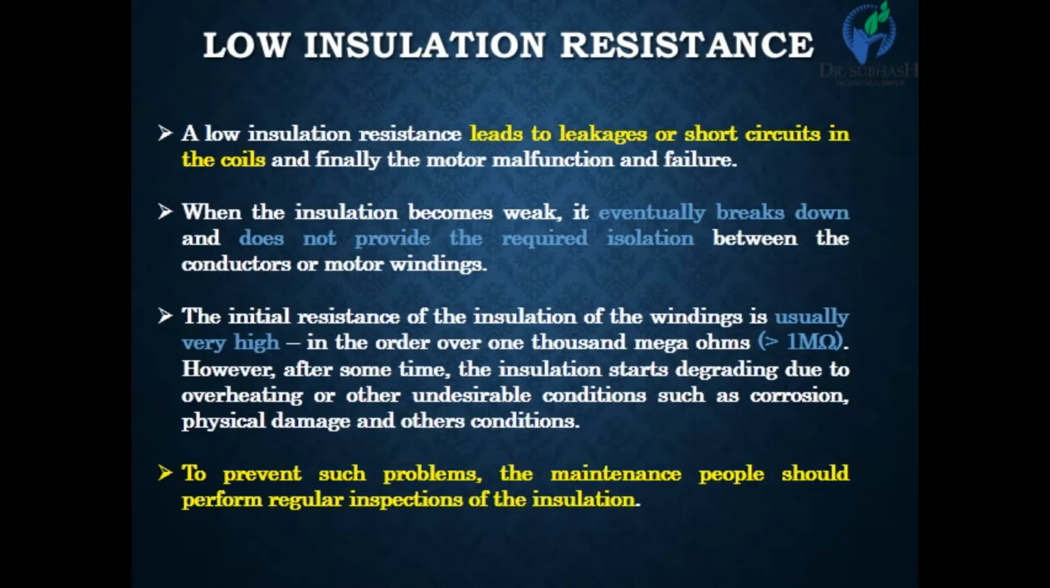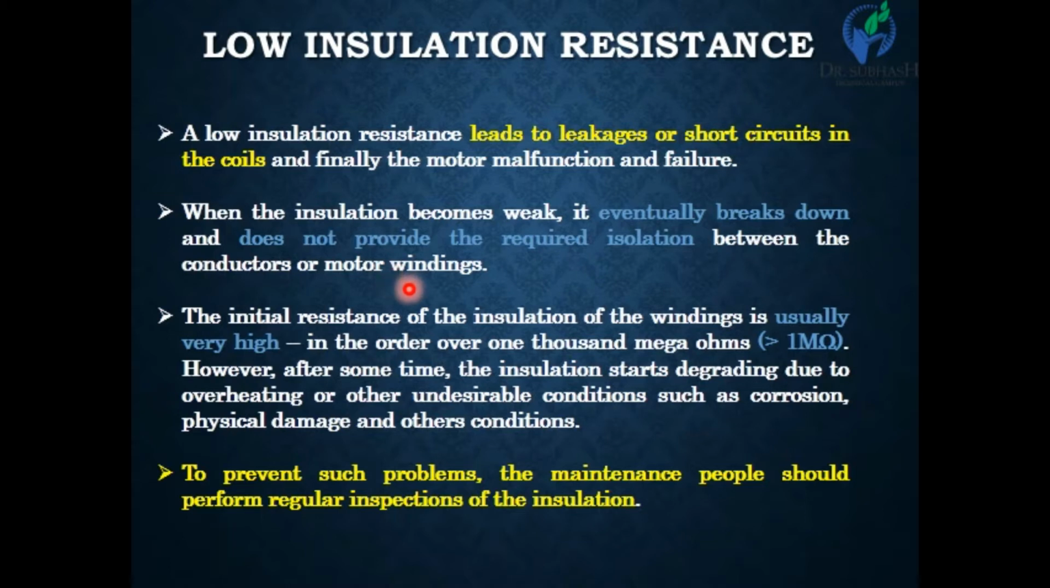Low insulation resistance. So, what happens when there is low insulation resistance in a motor? It leads to leakage current in the electrical motor and short circuits in the coils. Finally, the motor malfunctions and it results in failure of the electrical motor. When the motor is old and its insulation is weak, it eventually breaks down for some reason and does not provide the required isolation between the conductors and the motor winding.